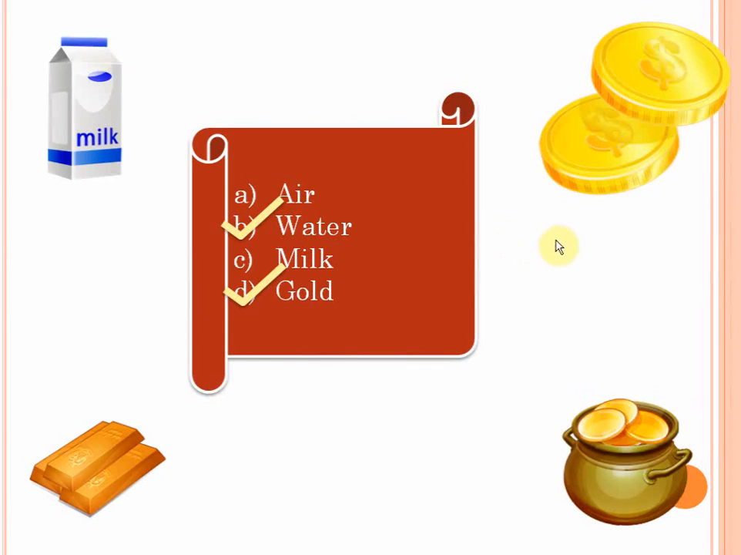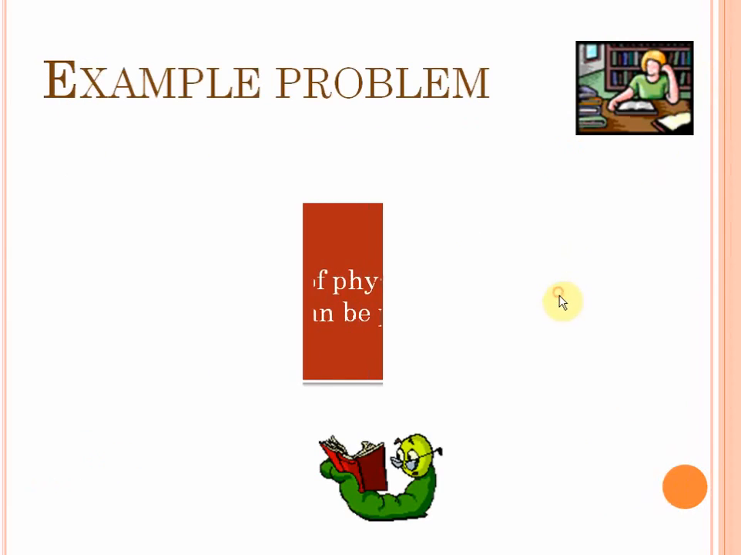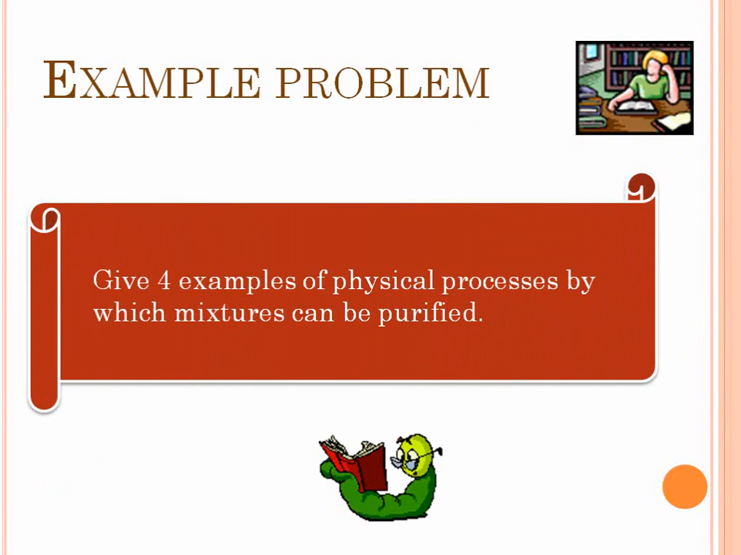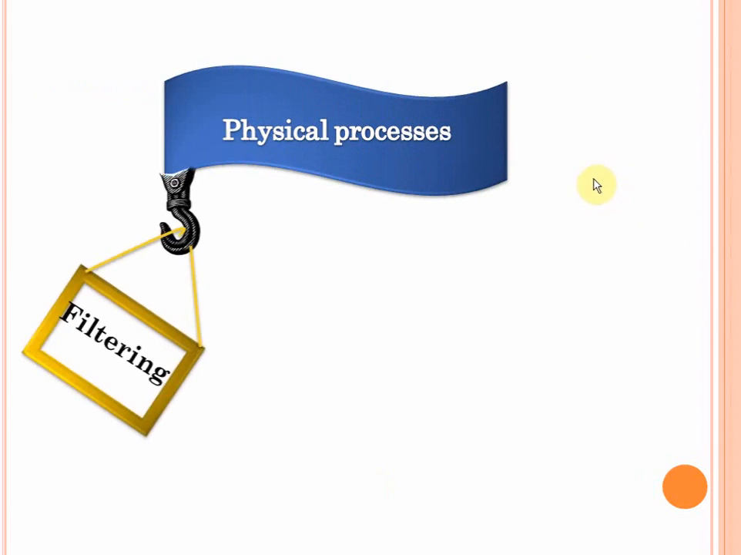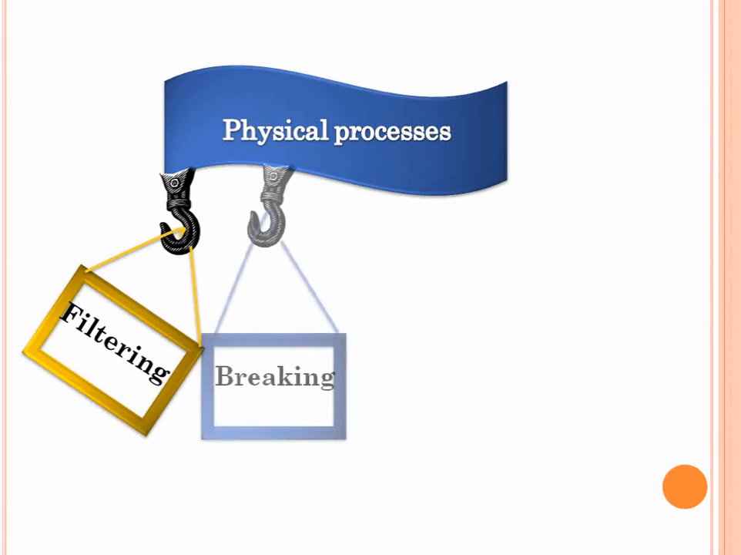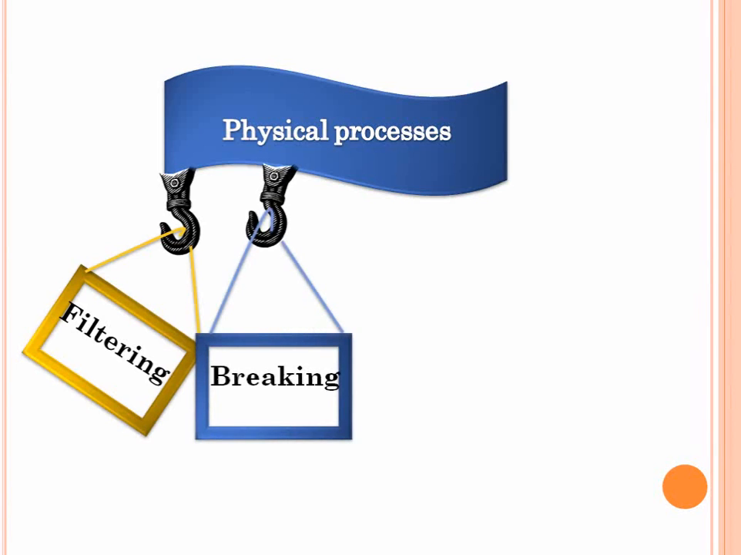Let's now move on to the next problem. Give 4 examples of physical processes by which mixtures can be purified. Well, we learnt of a lot of physical processes just now. Well, there is filtering, isn't it? If you have a mixture containing sand and water, you can just filter out the water and sand will remain. You can break to purify a substance.